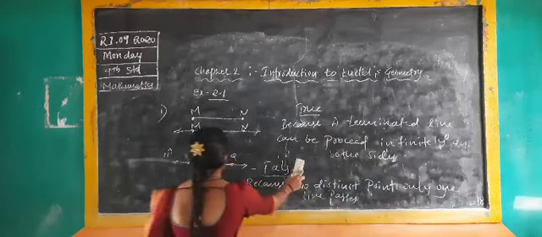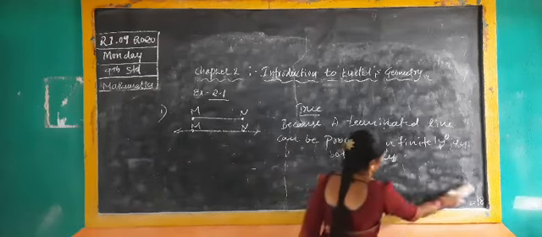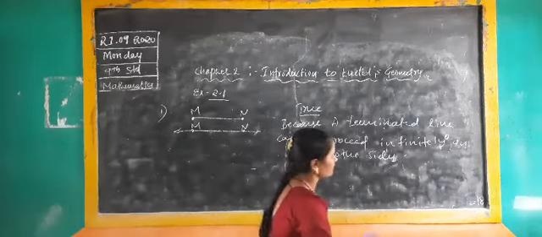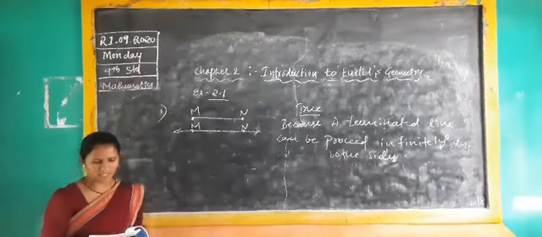Okay, next. Here just write the reason. Any one reason you should write. That it can be extended infinitely on both sides, you should write as the reason.